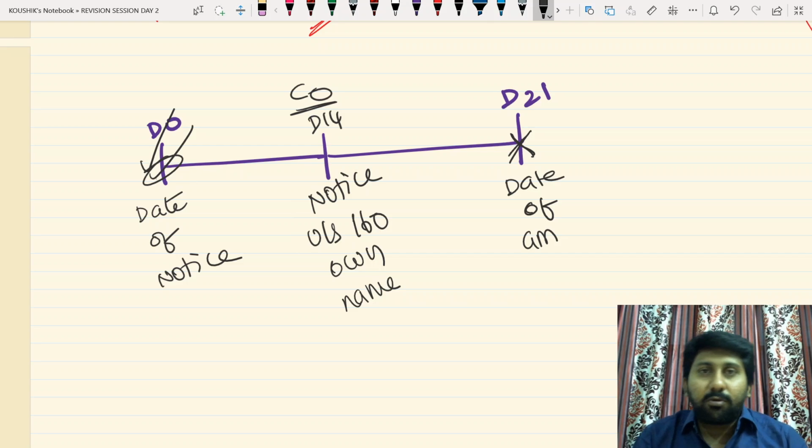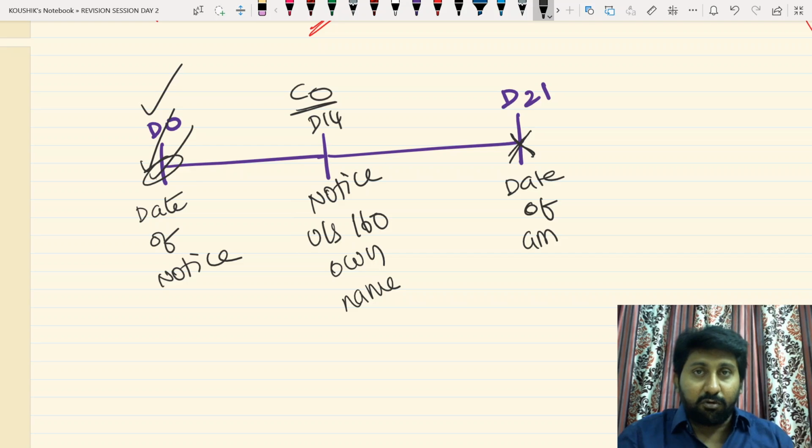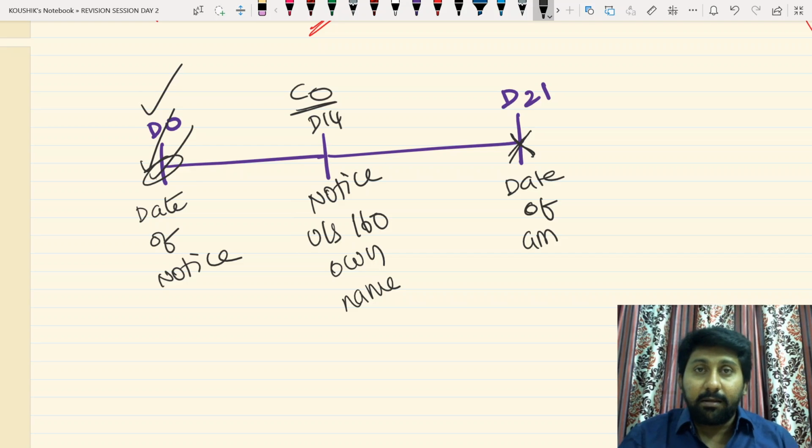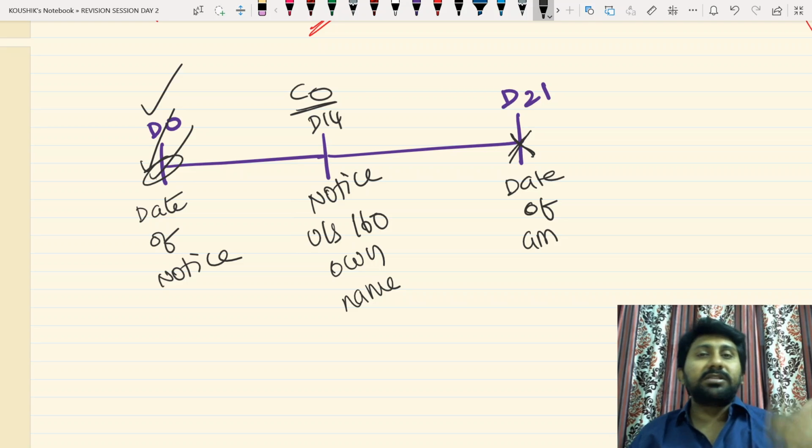But who should know about this? Because the original notice what we sent 21 days before does not contain this agenda. This agenda came into existence 14 days after. Therefore, board of directors should not pass surprise resolutions in the general meeting. Suddenly, 4 ordinary business are completed, 2-3 special business are completed. Later, chairman said, now this is the time for appointment of Mr. A as a director under 160.